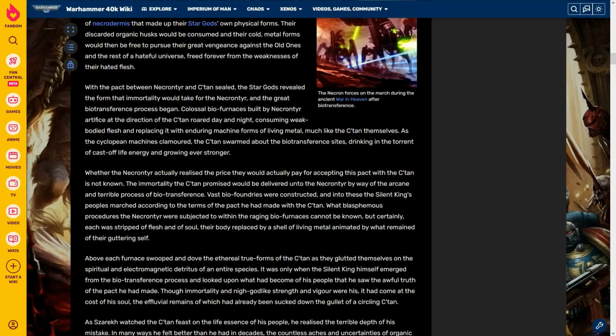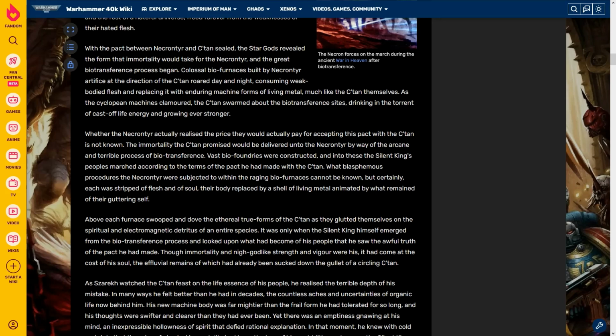Colossal biofurnaces built by the Necrontyr artifice at the direction of the Satan roared day and night, consuming weak-bodied flesh and replacing it with enduring machine forms of living metal, much like the Satan themselves. As the Cyclopean machines clamored, the Satan swarmed about the biotransference sites, drinking in the torrent of cast-off life energy and growing ever stronger.